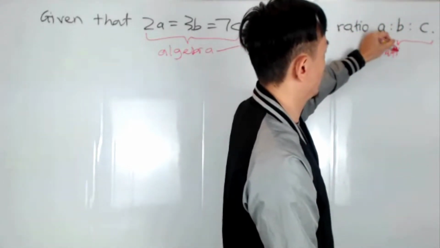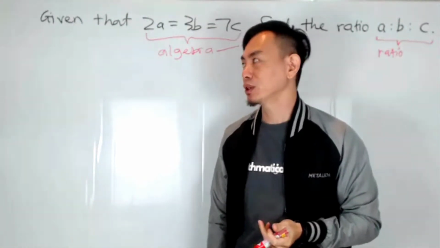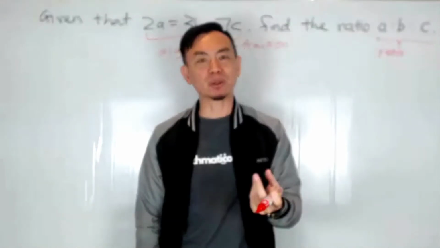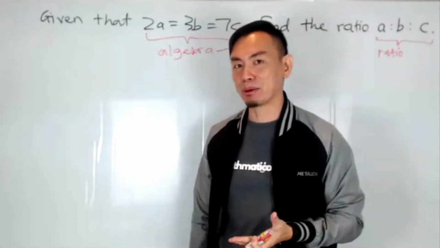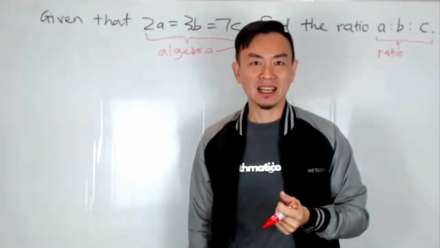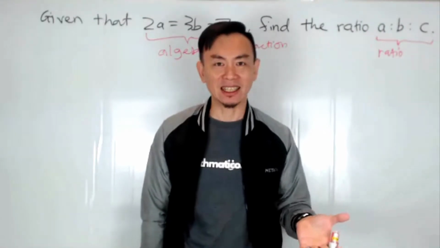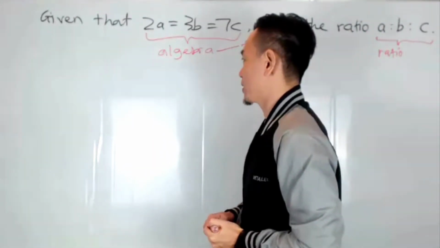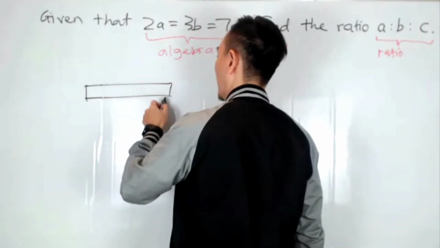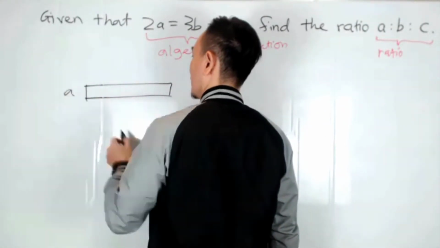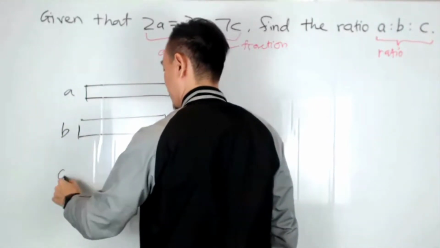Speaks of ratio. This actually represents two different ways that we can solve this problem. So first of all, to me, more intuitively, I think of ratio. And so the first thing that comes to my mind is in fact the PSLE primary school kind of model drawing technique. Okay, so let's draw the model then. We have one bar here that is A, okay, and then we have B, and we have C.